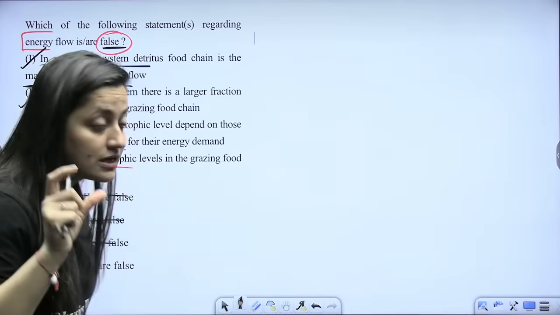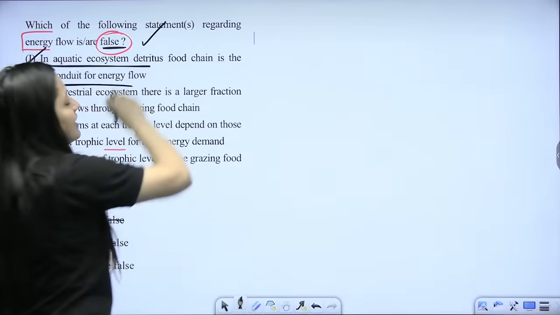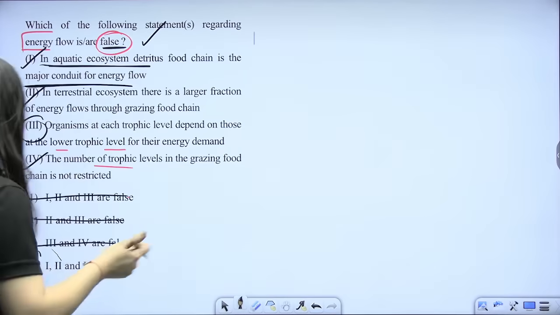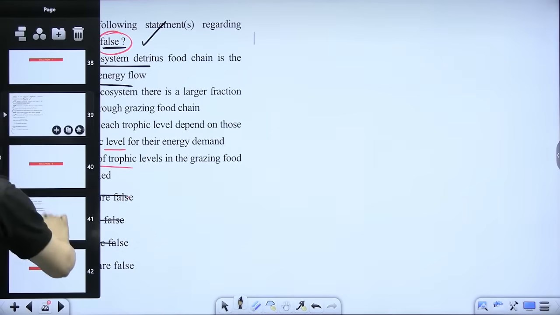So please, this is a common mistake. Do check it. What are they asking? Are they asking the false statement or are they asking the true statement? That is something which is very important. So the fourth should be the correct answer.